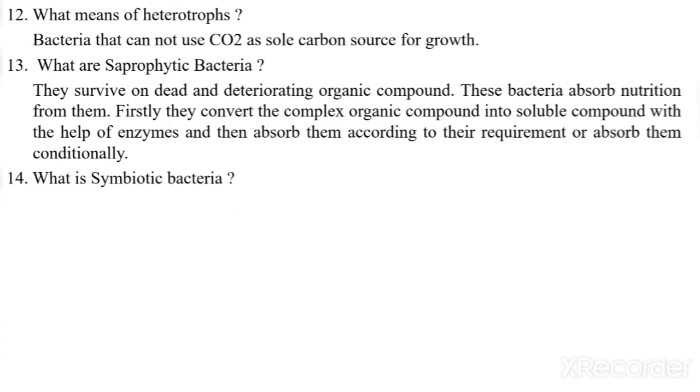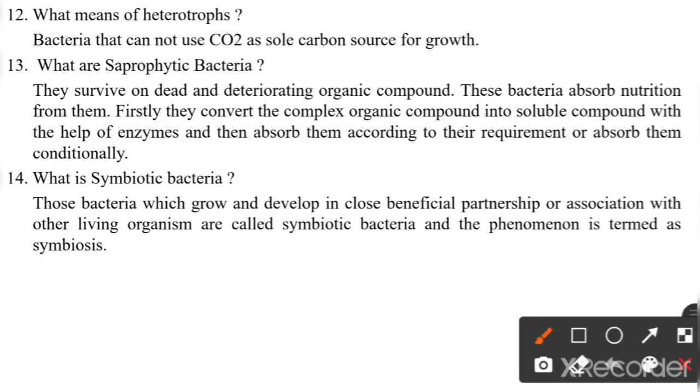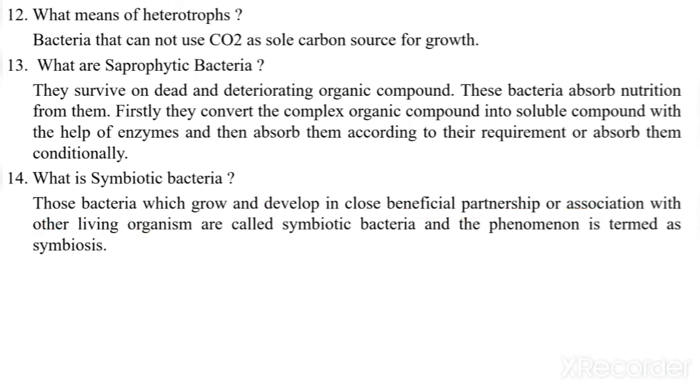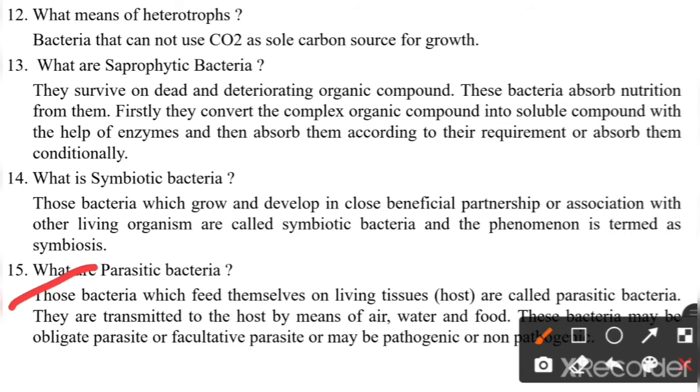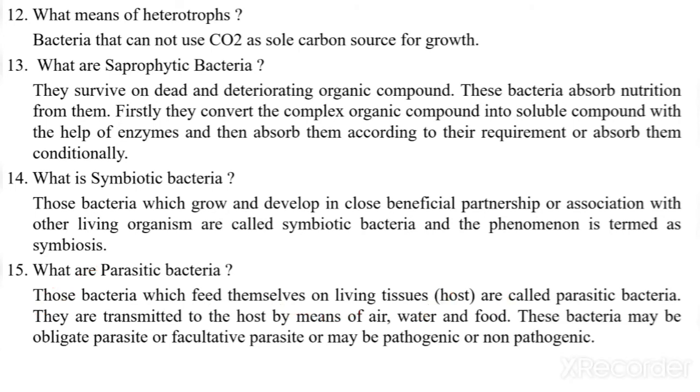What are symbiotic bacteria? Those bacteria which grow and develop in close beneficial partnership or association with other living organisms are called symbiotic bacteria, and this phenomenon is called symbiosis. What are parasitic bacteria? Parasitic bacteria are those bacteria which feed on living tissues, that is the host. They are transmitted to the host by means of air, water, food. These bacteria may be obligate or facultative parasites, and may be pathogenic or non-pathogenic in nature.